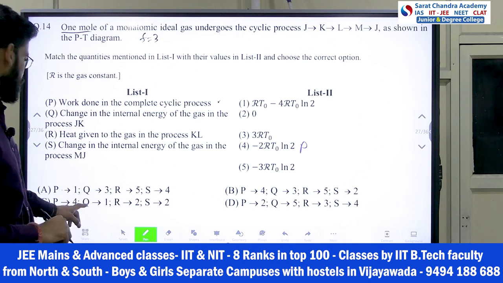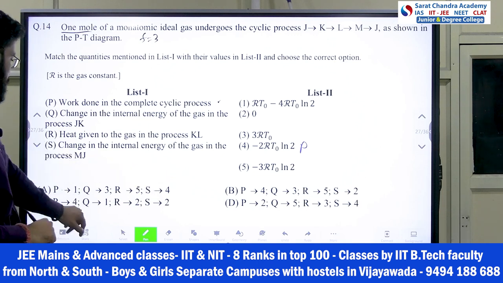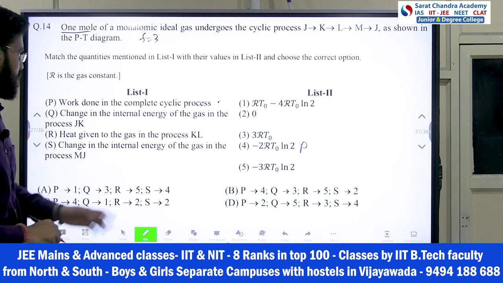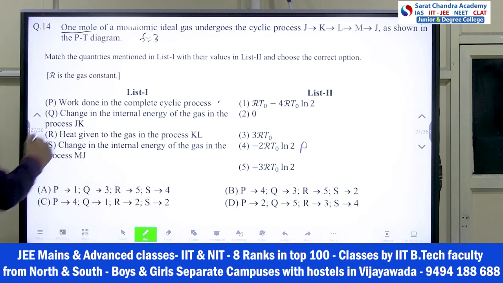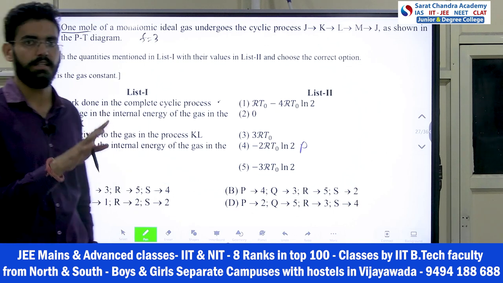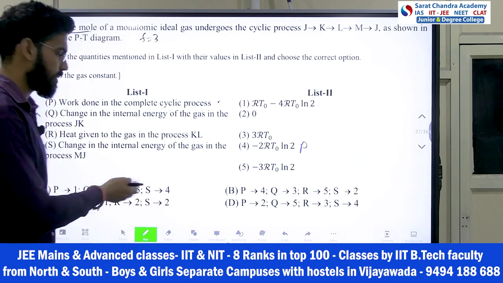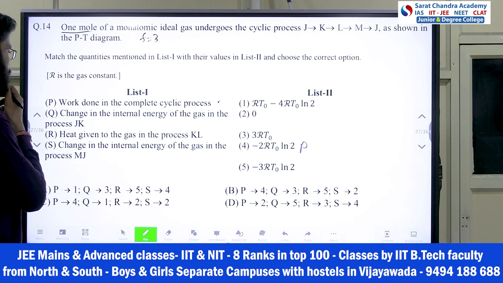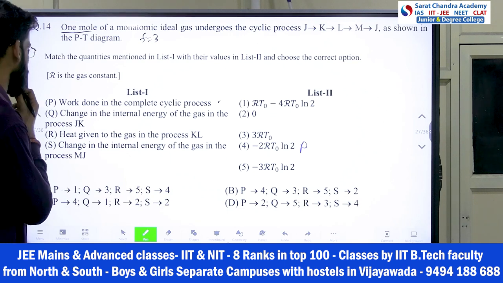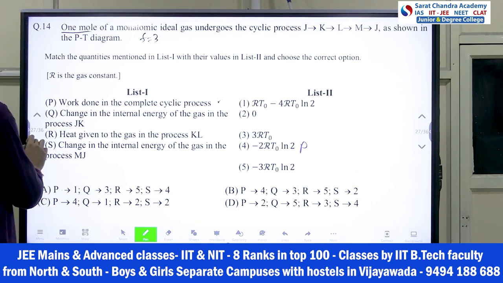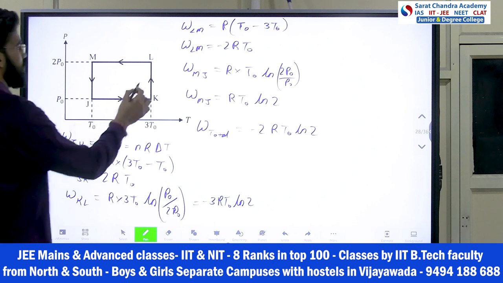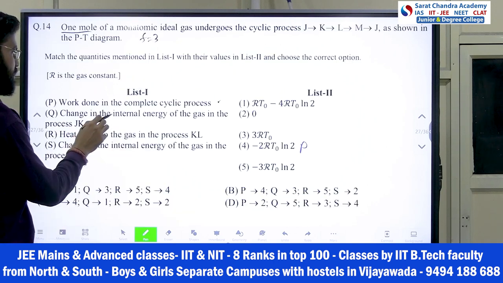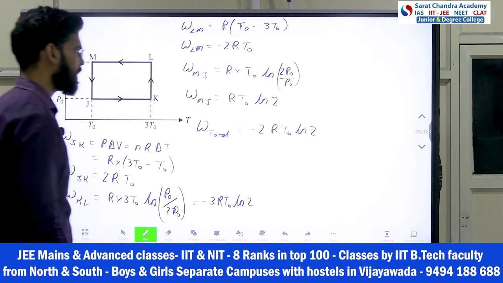So let's solve further. If I solve for the Q option, the Q part, then I can get the answer. We can solve for all the parts, not a problem, but in the exam we have to get the answer as fast as possible. So at the Q part only, your answer will end. Let's see what is asked in Q: change in the internal energy of the gas in the process J to K. Delta U is asked.